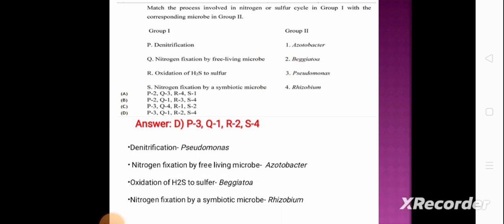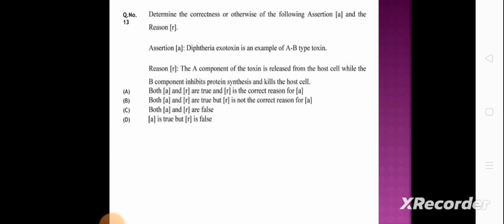So denitrification by Pseudomonas, nitrogen fixation by free living microbe is Azotobacter, oxidation of H2S to sulfur is Beggiatoa, nitrogen fixation by symbiotic microbe is Rhizobium. Next question. Determine the correct or otherwise the following assertion and the reason. Assertion is mentioned as A and reason is R.